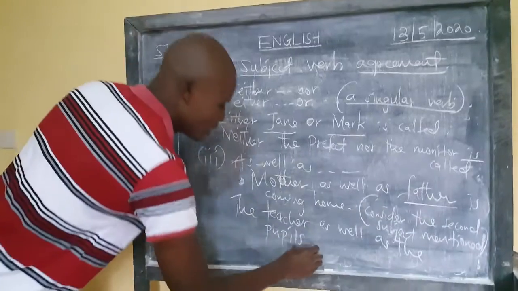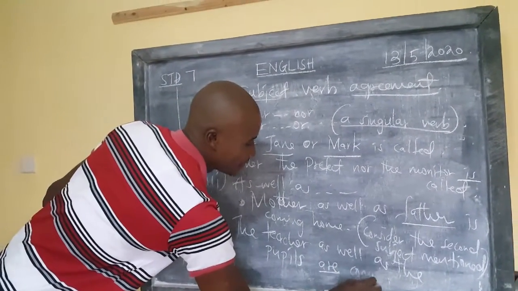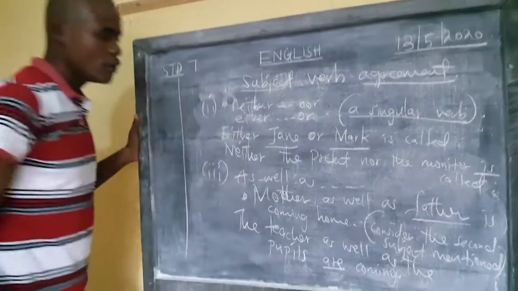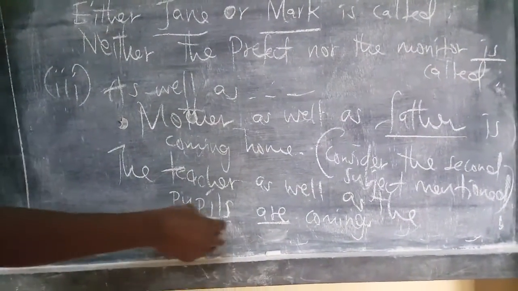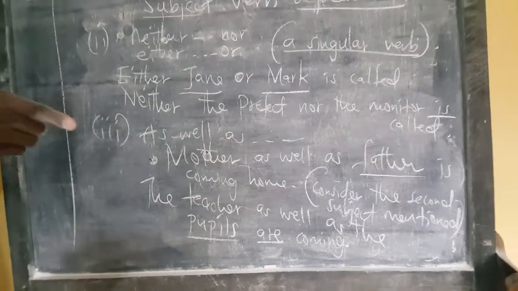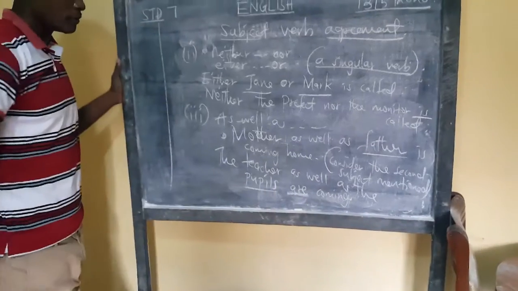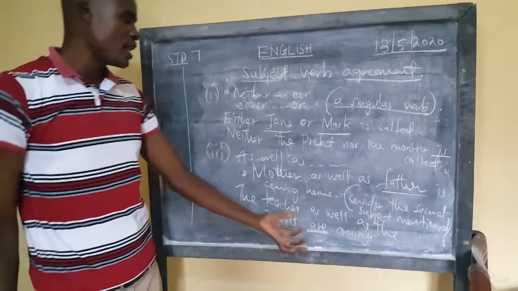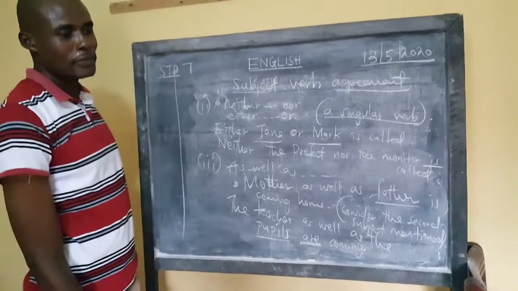The teacher as well as the pupils are coming. Why do we now talk of "are"? Because we are seeing plural. Our second subject is plural in that one, so our verb must also be plural. The teacher as well as the pupils are coming home.